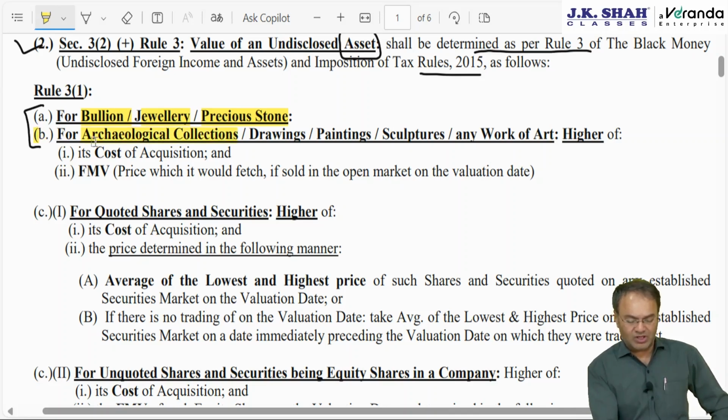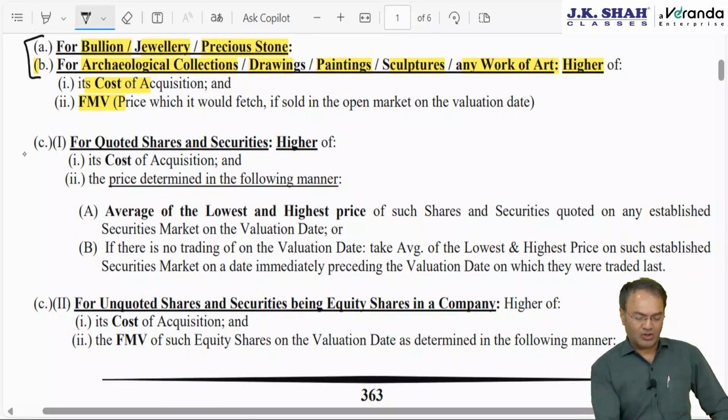Archaeological collection. Now clause B: drawing, painting, sculptures, work of art. For all the 7 assets, it will be higher of cost or FMV, whichever is higher. Okay, then clause C.